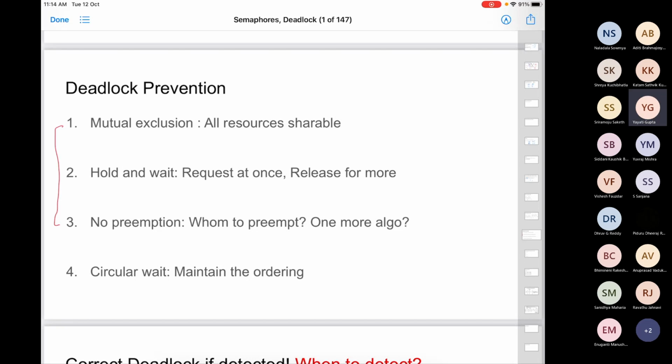There is a second approach, it is rather interesting. It says that you do not give them all the resources at once, but whenever a process has a resource and it asks me for any more resource, you just take whatever it already has. So you don't give it anything, but you also take what it is holding. So hold and wait won't happen. It's holding something, and while holding, if it tries to take something else, you don't allow it to wait, right? You take everything away from it, and then some other process can execute.